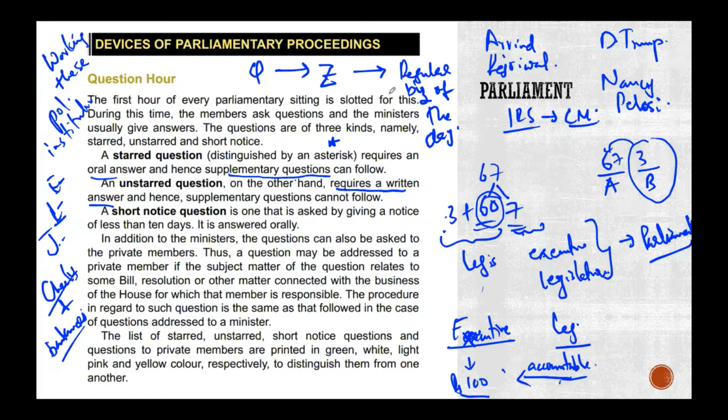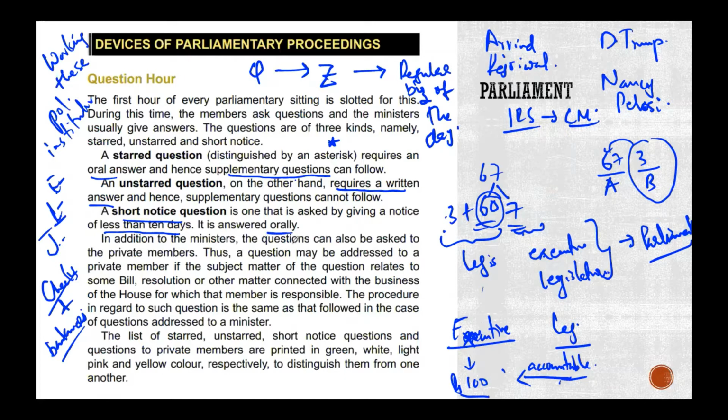For instance, the question can be how much money has been allocated to a new scheme as of now. Or it could be some other question, such as what is the situation of the tribals in Jharkhand, so give me some COVID numbers in tribal areas or pockets. Something very specific, and you'll get a written answer if it's an unstarred question. Similarly, there is a question called a short notice question. All you have to do is give a notice of less than 10 days. This is also going to be answered orally.